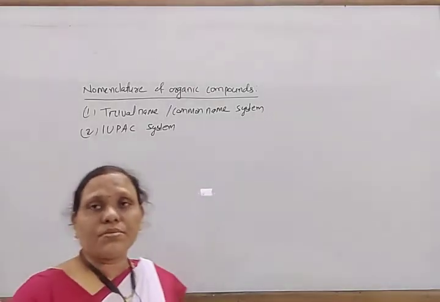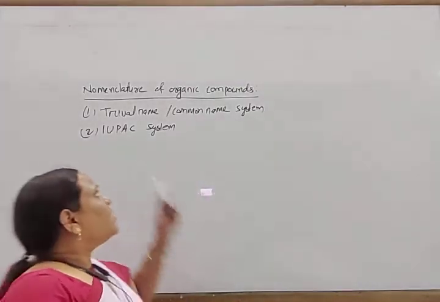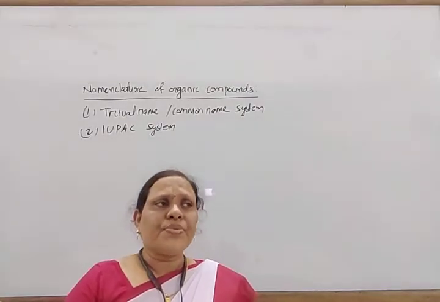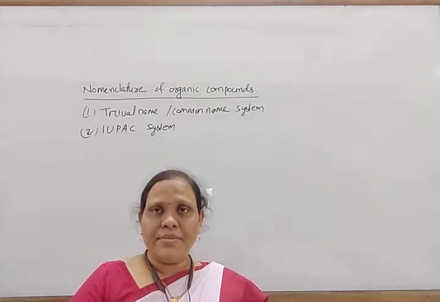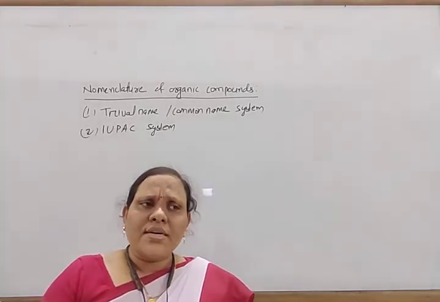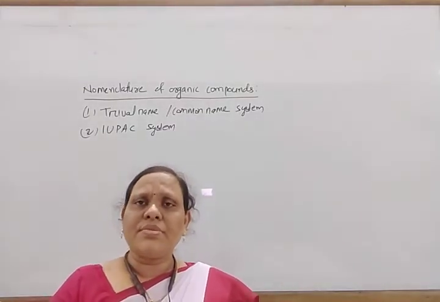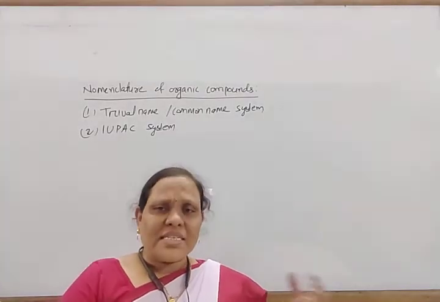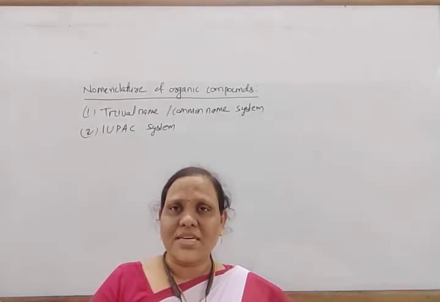According to IUPAC, there are some rules by which we have to name organic compounds. The trivial or common name is given according to the source from which the compound is derived. In different countries the name of a compound may be different. For example, methane is also known as marsh gas, because it is generally found in marshy areas.